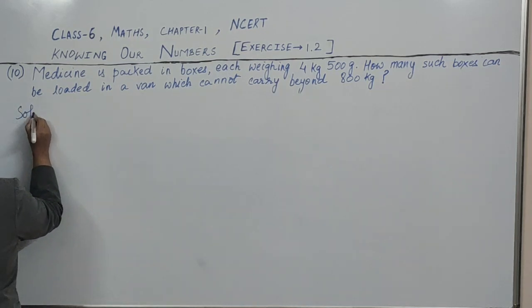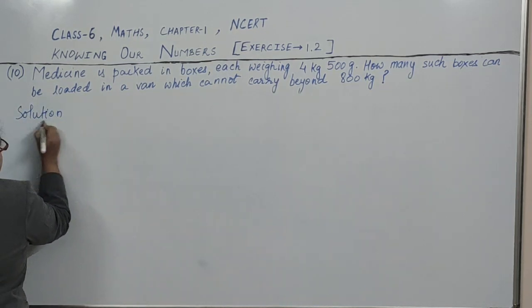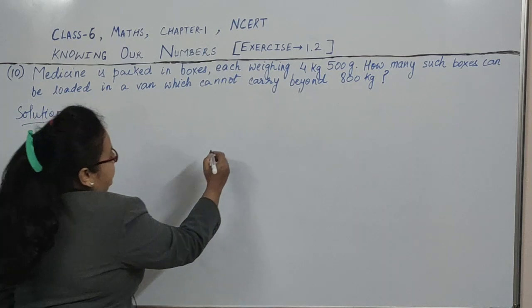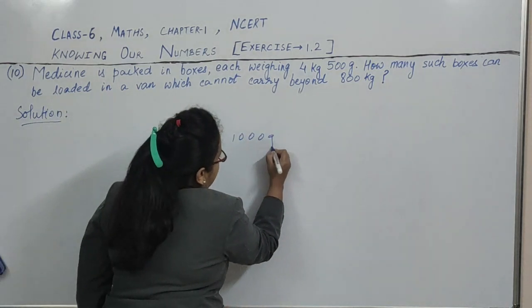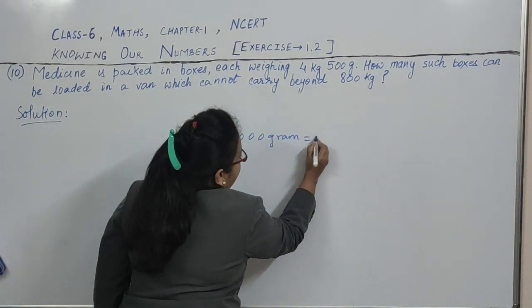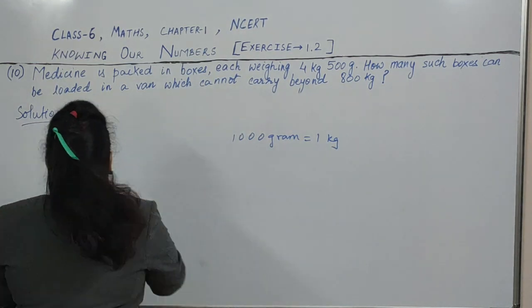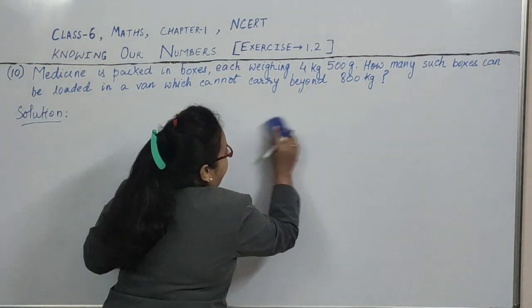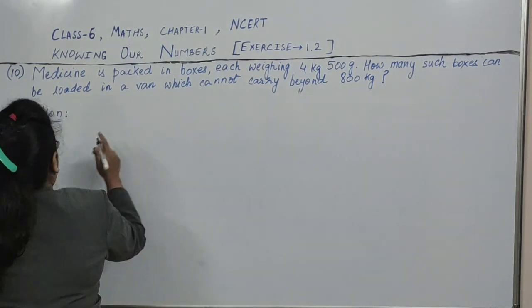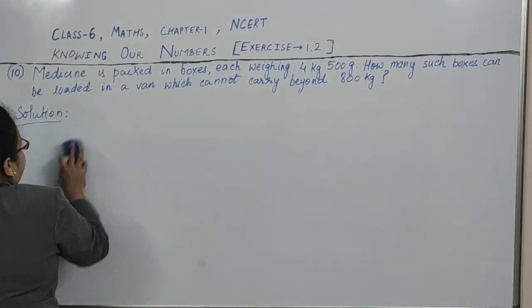See, I showed you that 1000 grams equals 1 kg. I told you already, right? So now we will do the conversion of kg into gram and we will do the solution.